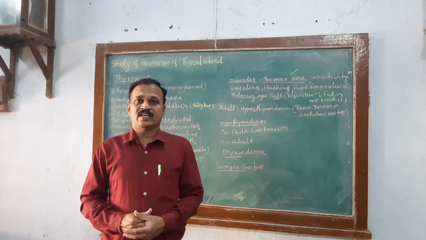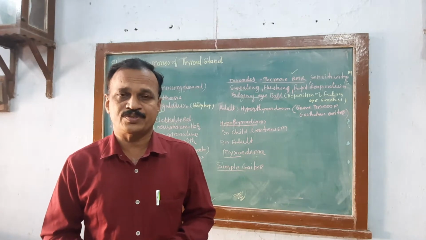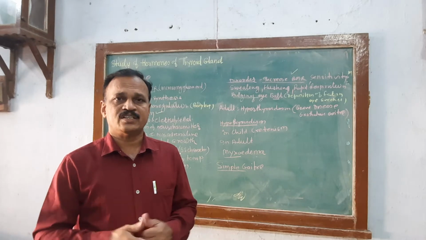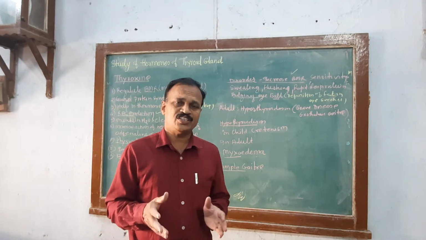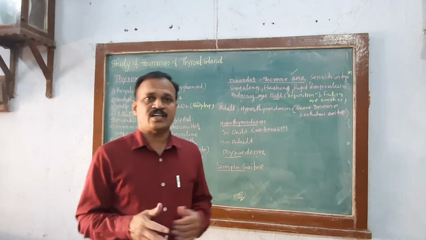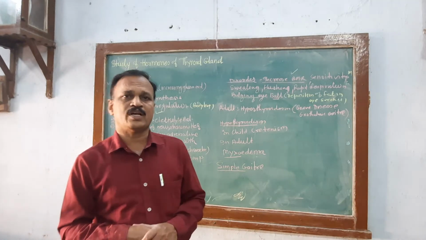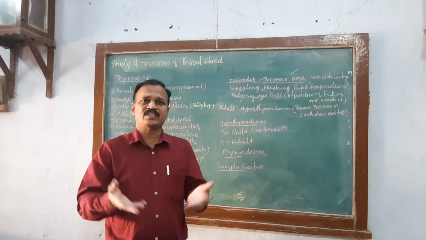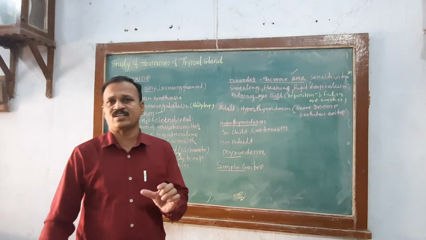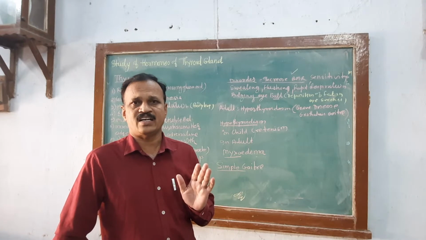You know very well that the body prepares thyroxine with the help of the amino acid tyrosine and iodine molecules: monoiodothyronine, diiodo, then triiodo, tetraiodo. These depend on iodine molecules. T3 is triiodothyronine, and tetraiodo has 4 iodine molecules, and that will be stored in the colloid as thyroglobulin. Whenever there is need, it converts into T3 and T4. T3 is less in quantity but more physiologically active than T4. I have given the idea in detail.